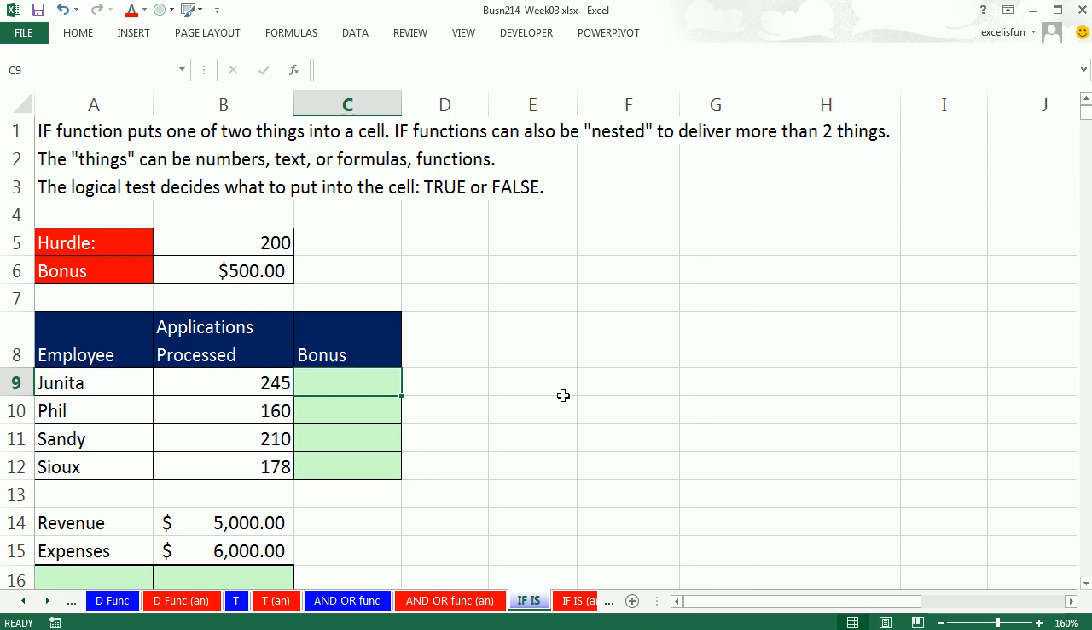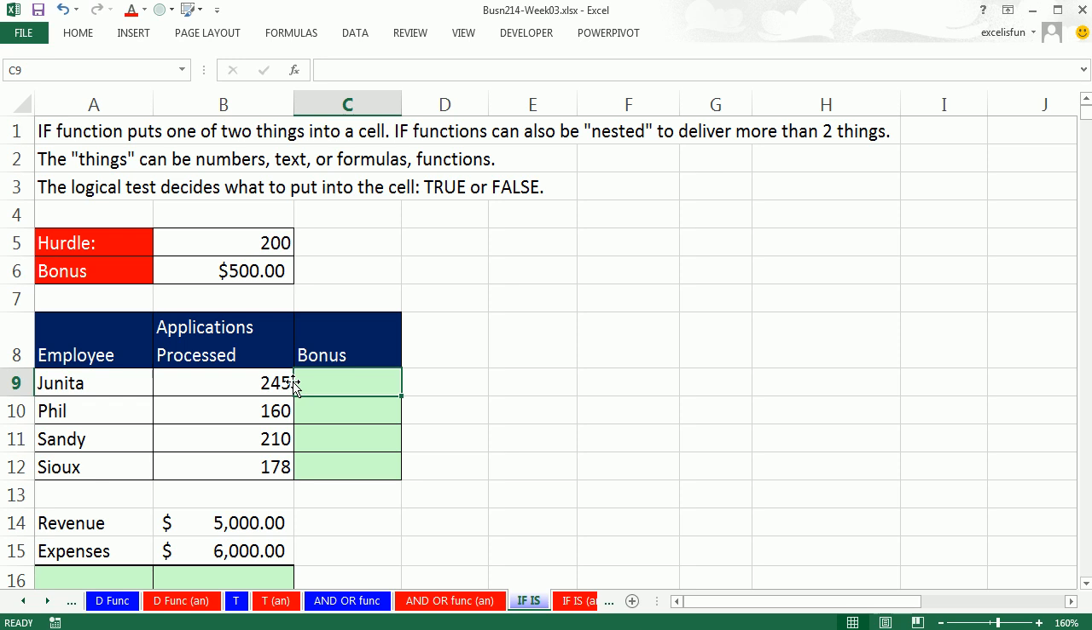Hey, in this video we're going to talk about the IF function. Now, we've already talked about the IF function a number of different times, but in this video I want to specifically look at the fact that the IF function can deliver numbers, text, formulas, even functions, and that you can nest functions one on top of the other in case you have more than two things you need to deliver to the cell. Let's start off with an example we should already be familiar with.